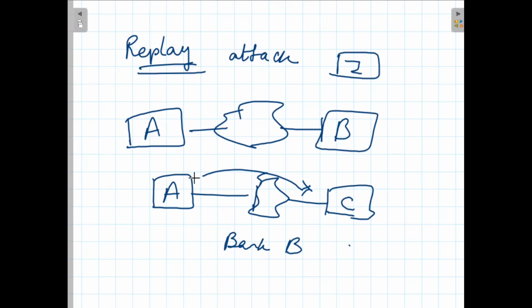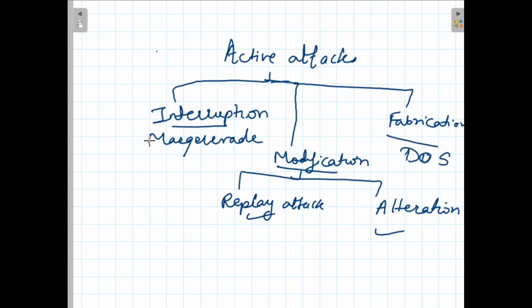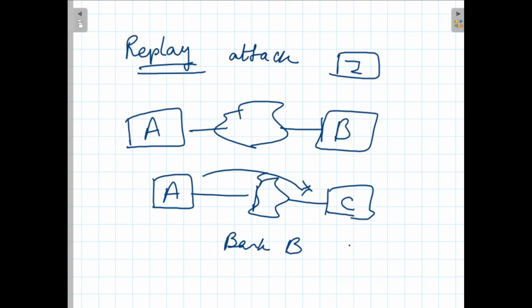Next is the alteration. I hope that this has been understood. So we have studied masquerade and replay. Next we will study alteration. What is alteration? As the name itself suggests, it is alteration of a message.